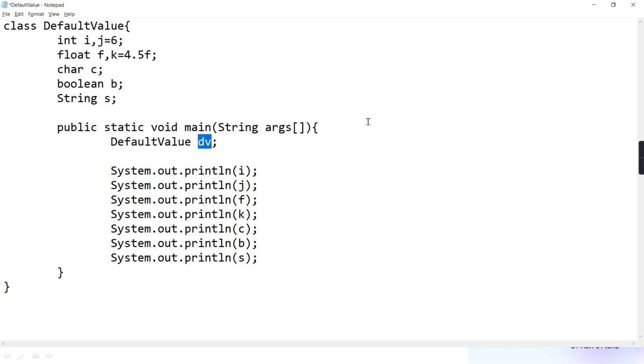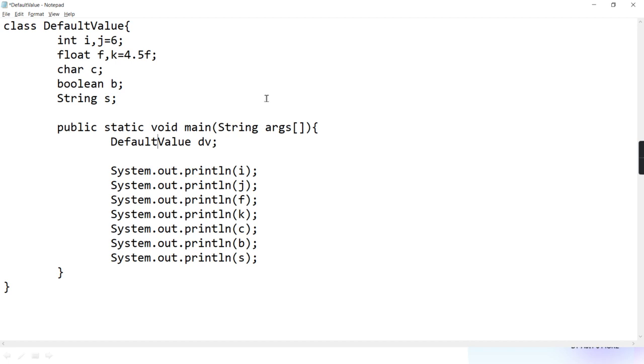Yet the reference has not come in it. Why has the reference not come? Because you have not created an instance of this class by the new operator. I told you, without new, a copy won't get created. Getting? But tell me, is this reference variable dv local to main? Yes. Clear? So where is this dv going to get space? Stack. But where are all these instance variables going to get space? Heap.